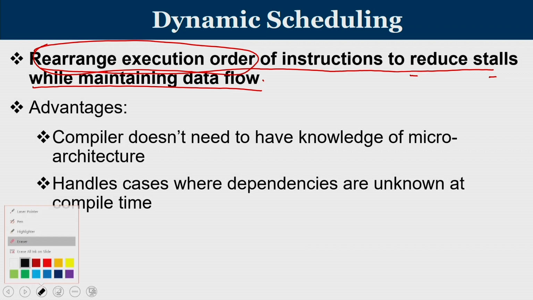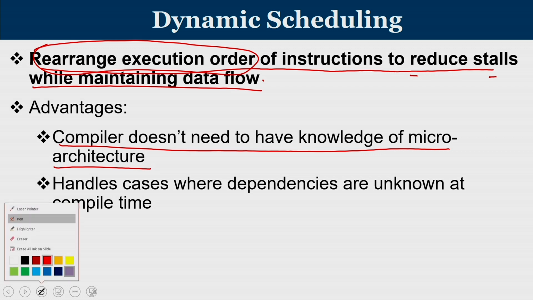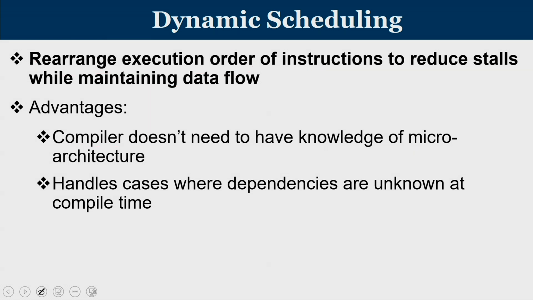Now, the advantage of going for this kind of approach is that the compiler doesn't need to have knowledge of the microarchitecture. The hardware manufacturing company need not share its internal details with a compiler development company. There are also certain dependencies which we cannot find out at compile time. We will come to know such dependencies only at runtime. I would like to draw your attention to one such case where we cannot know whether a dependency exists or not. Consider that you are going to have an add instruction on R1, R2 and R3.